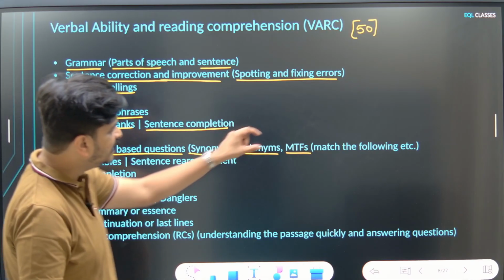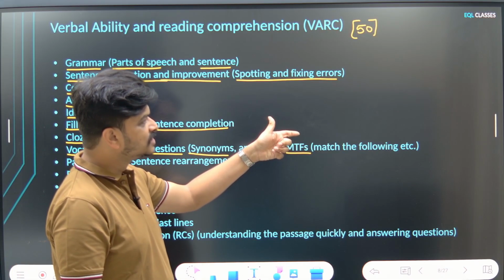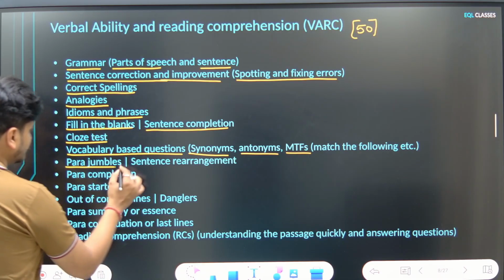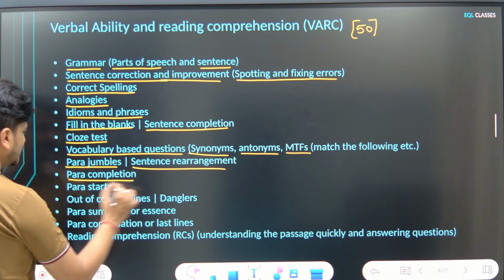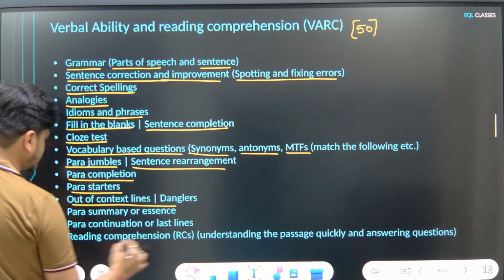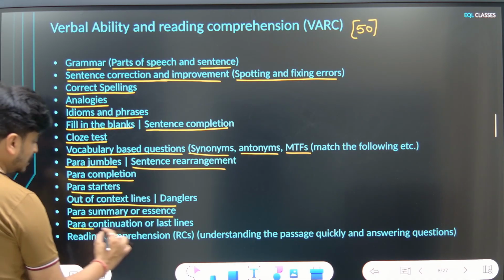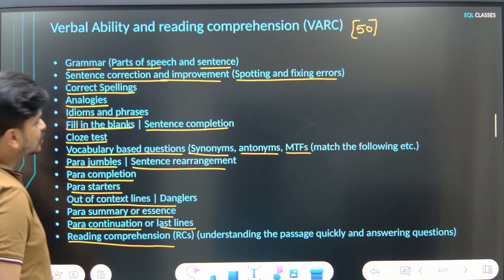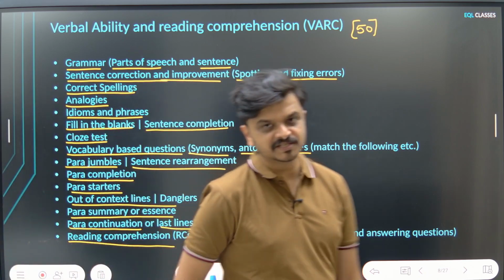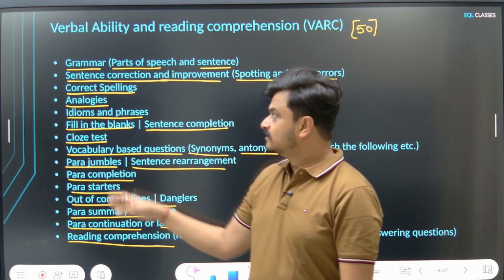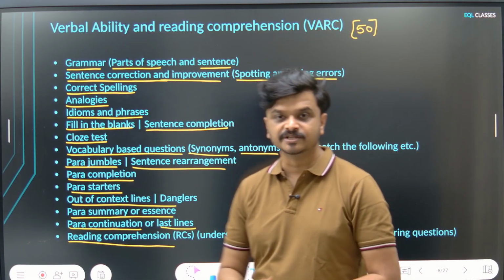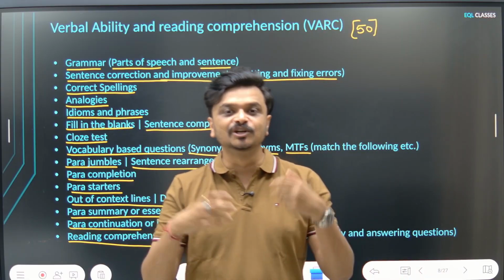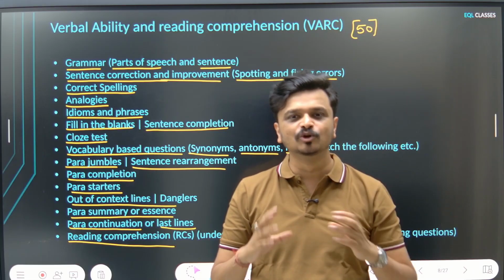These questions usually take a lot of time to understand because the question instruction is very complex at times. Paragraph jumbles, sentence rearrangement, para completion, para starters, danglers, para summary or essence, para continuation or last lines, then at last reading comprehensions. So this is the entire list for verbal ability and reading comprehension. So this is the topic list that you should consider as the official topic list. This is what you need to prepare for.